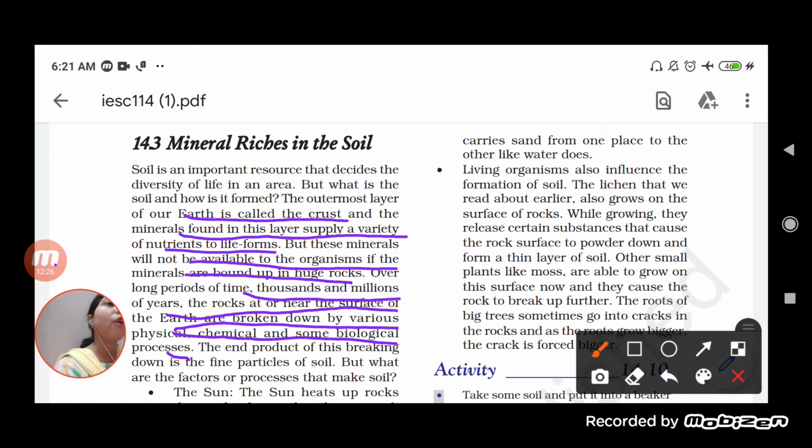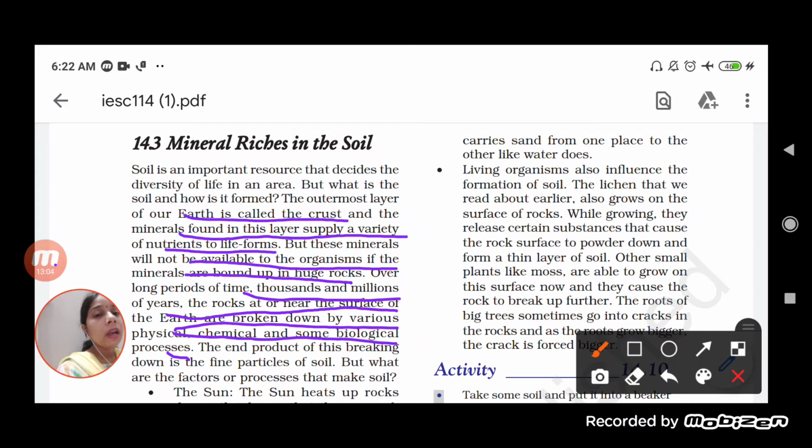So soil is formed from the rocks. Okay, and these rocks consist of minerals, we can say that the minerals are bound within the huge rocks. So to get the soil, it is important that those rocks which contain minerals must break down, and thus the formation of the soil occurs, which also contains minerals in it.